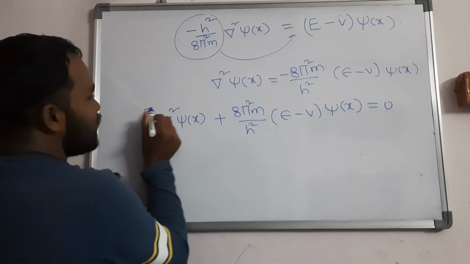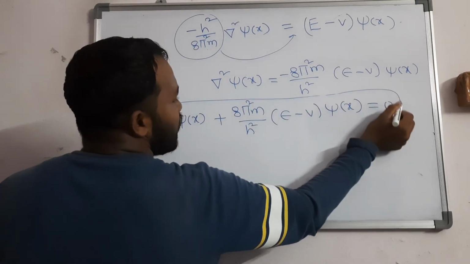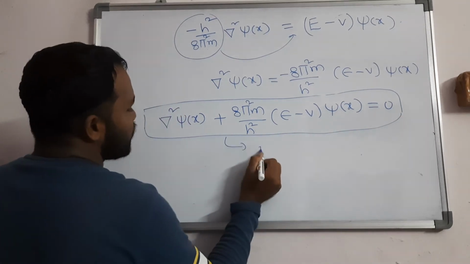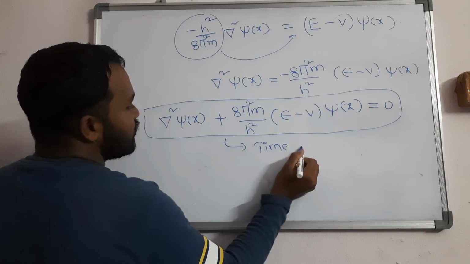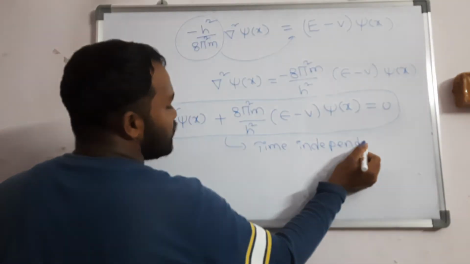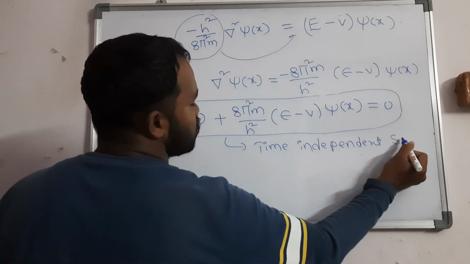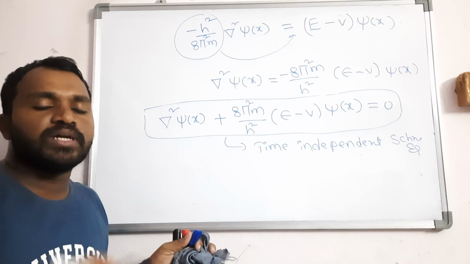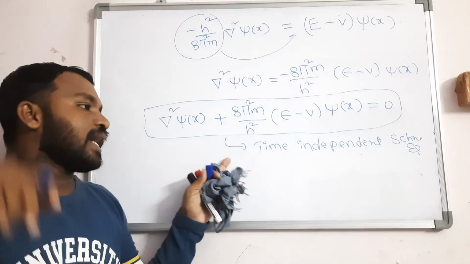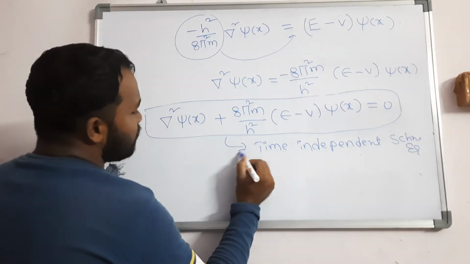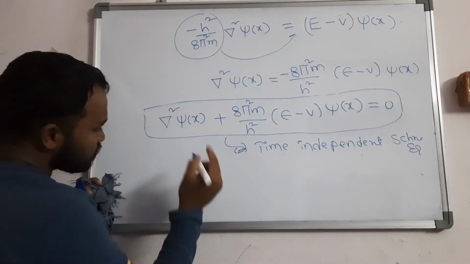If you observe clearly, what is this equation? This is called the time independent Schrodinger equation. So the first one is the time dependent Schrodinger equation, the second one is the time independent Schrodinger equation. You should write time independent Schrodinger equation.